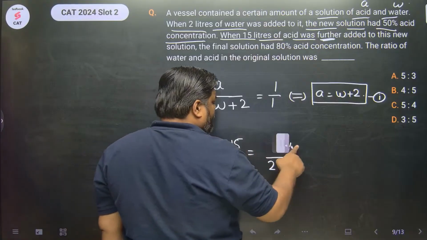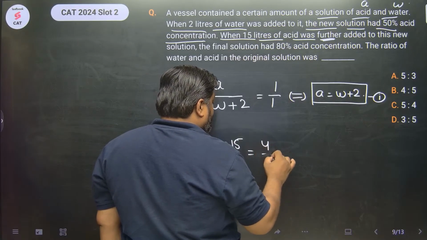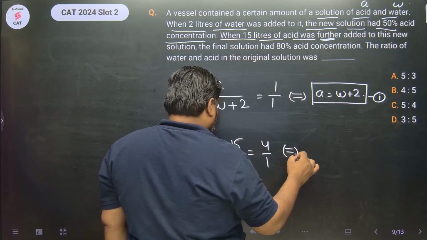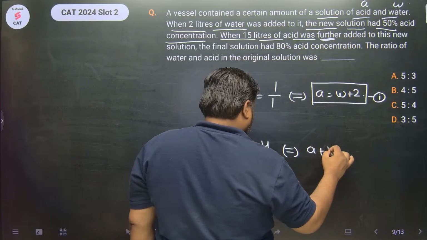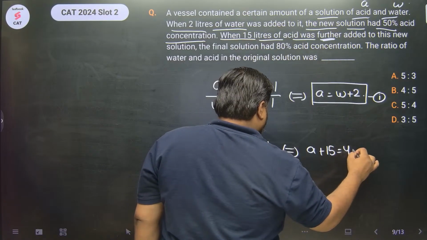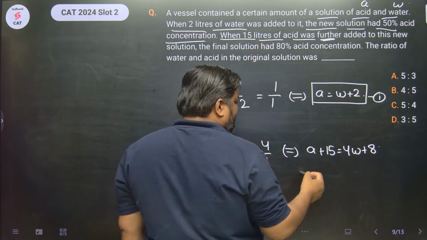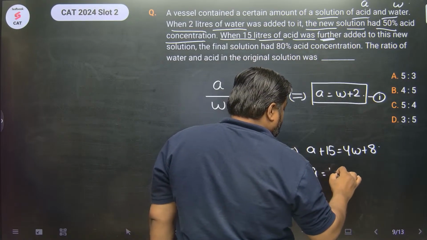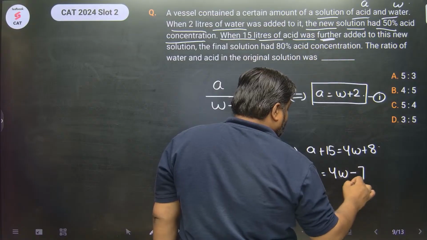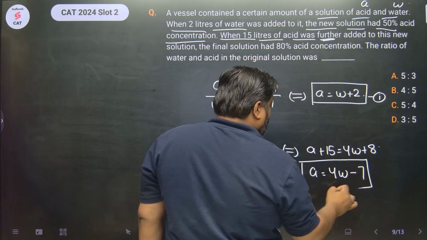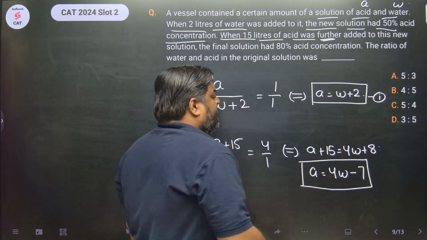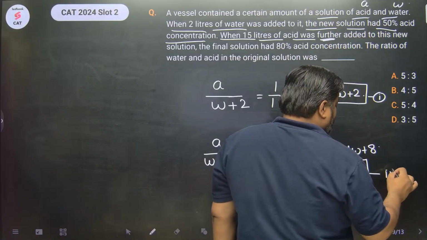So this is nothing but 4 by 1, right? So we have one more equation over here, which is A plus 15 equals 4W plus 8, or I can say A is equal to 4W minus 7, right? बोल सकते हैं, बिल्कुल. This is my second equation.